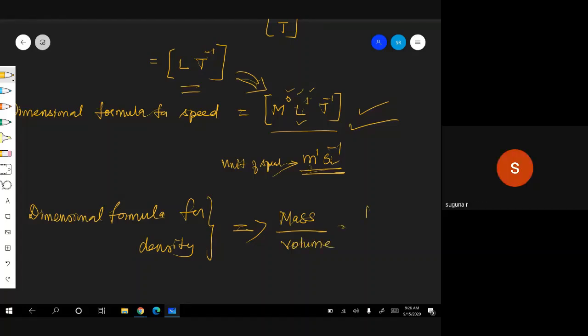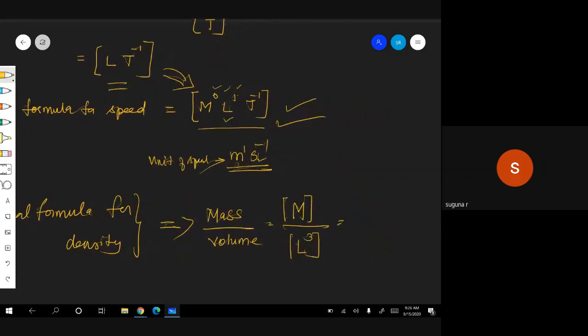What is the dimension for mass? M. What is the dimension for volume? L cube. So it is M and L power minus 3.